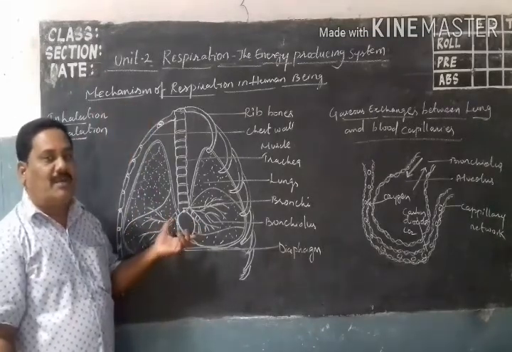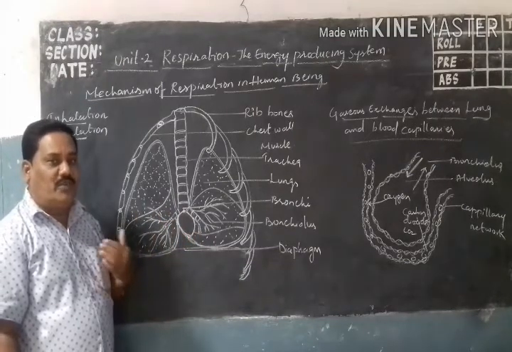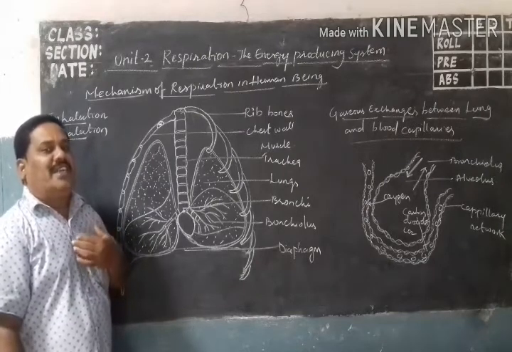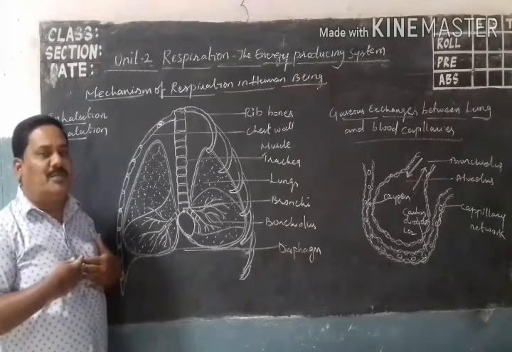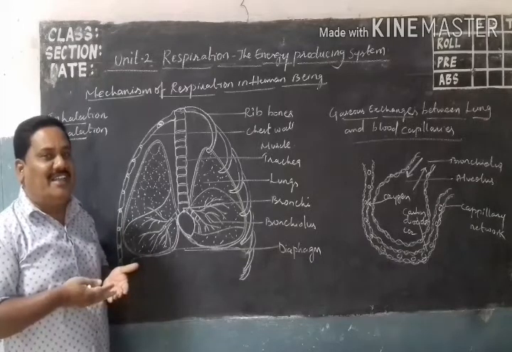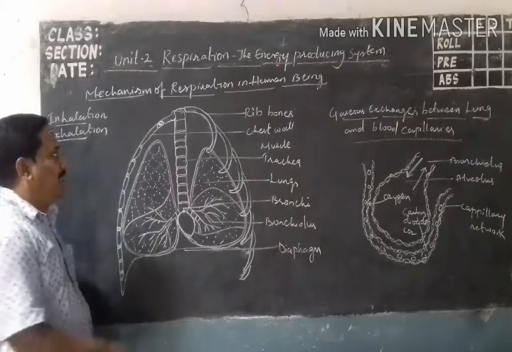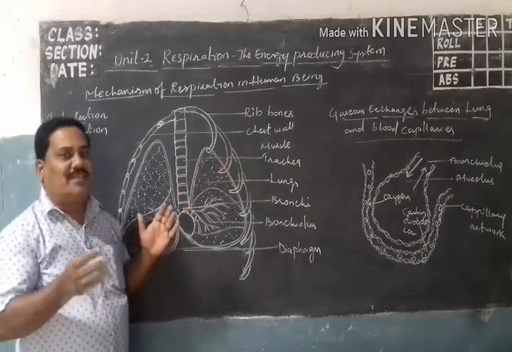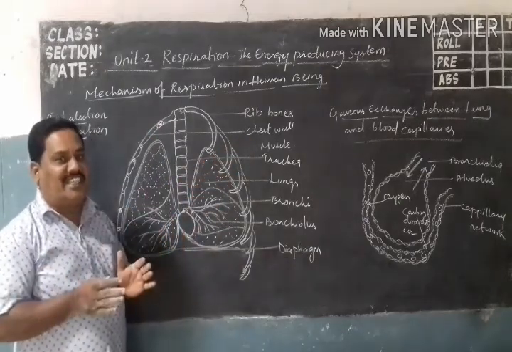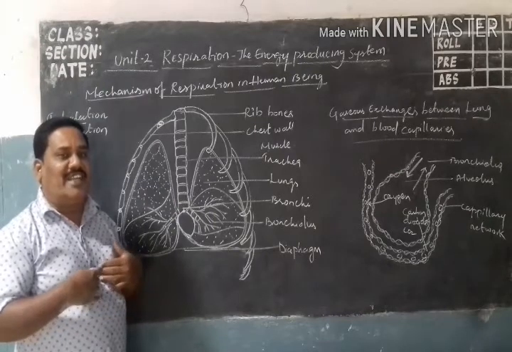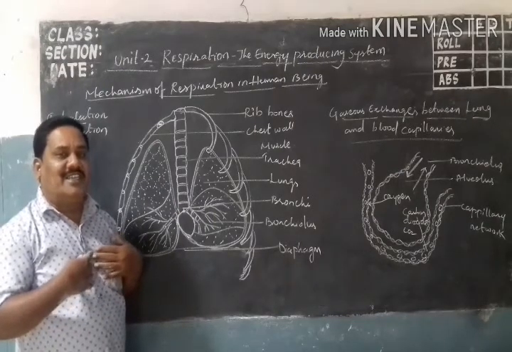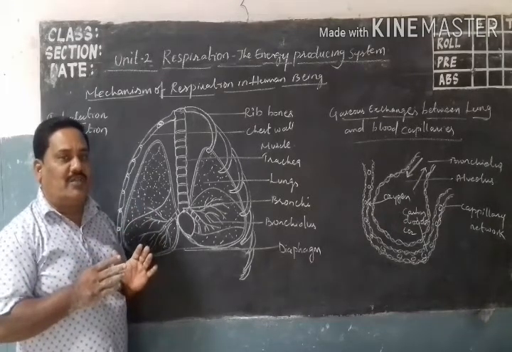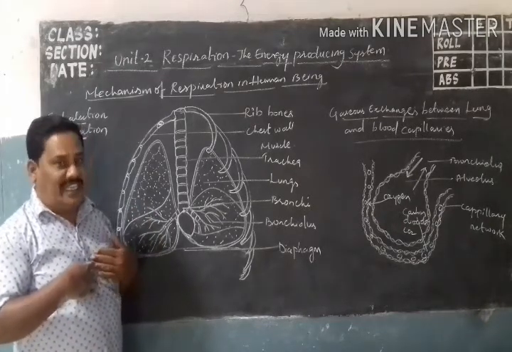Now, what is the mechanism of respiration? Just observe: when you breathe in air, the chest portion expands. The chest wall increases in size. Why is it increasing in size? Inside the lungs there is more air pressure, so only the chest portion expands.